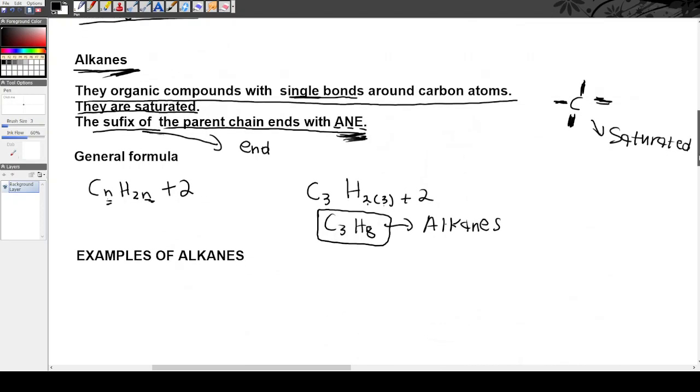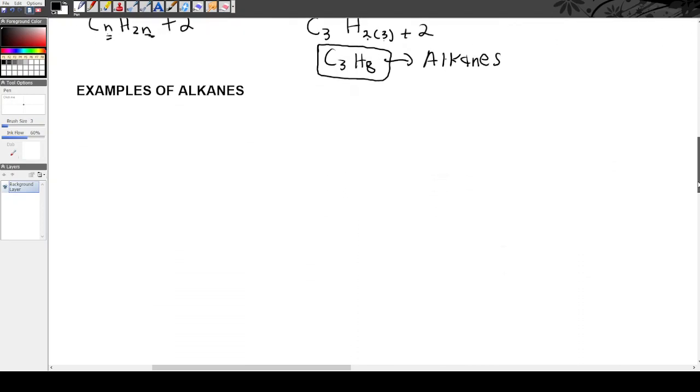Let's combine the knowledge we learned from video number 2 with what we learned here about alkanes. Let's make examples of alkanes. Let's draw a structural formula for a compound with 3 carbon atoms. Say our organic compound is an alkane with 3 carbon atoms.